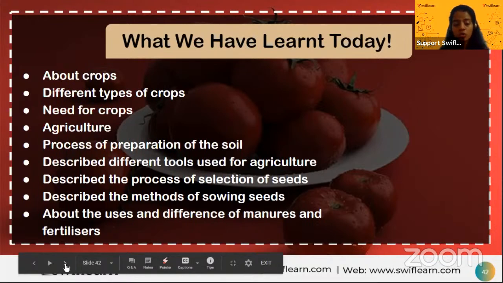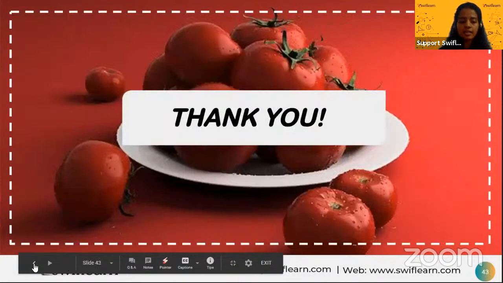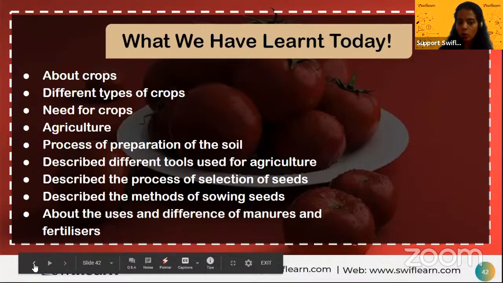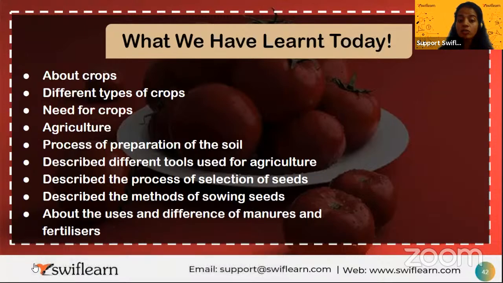What is the process of preparation of the soil? Yes, the process of preparation of the soil is called ploughing, right? And what is ploughing? Ploughing is nothing but loosening the soil or overturning the soil. You can also call it tilling. Then, what are the different kinds of tools used for agriculture?